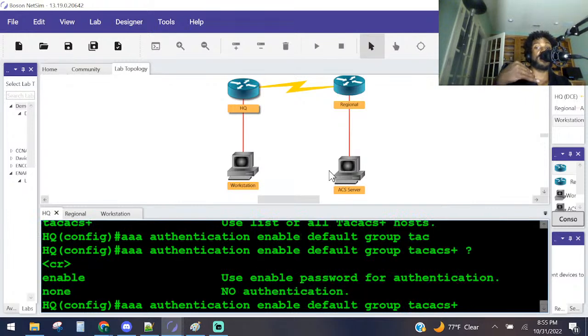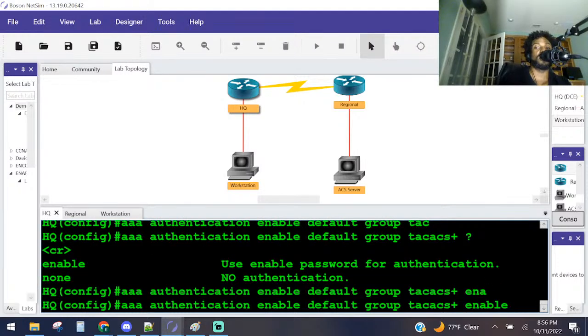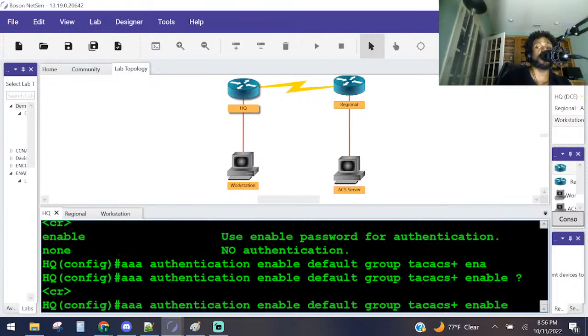And then the backup method is to use the enable password. So first, check the ACS server for the enable password, and then check for the local account. I mean, check the local database for an enable password. I believe that's what we're doing here, right? Enable, question mark. I believe that's what we need to do here.